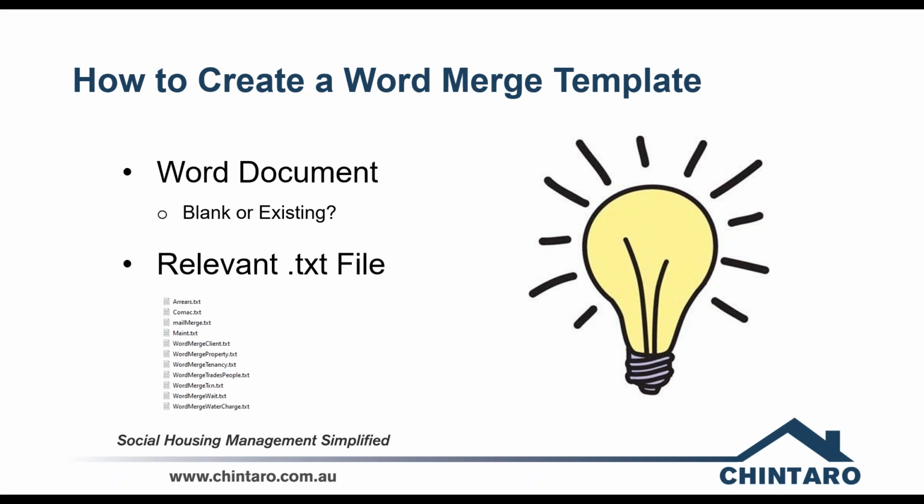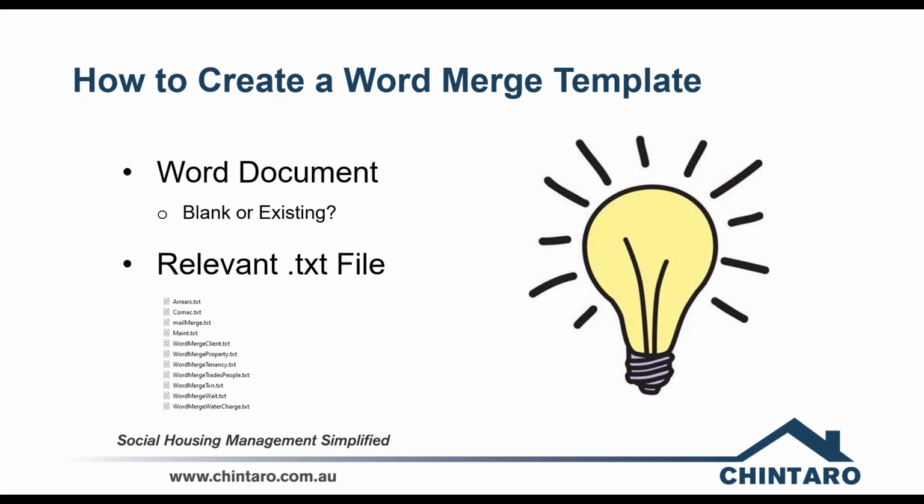Before we build our word merge, we actually need to know which screen we want to do the word merge from. That is, within Chintaro, we're looking at word merge. Are we looking to do it with clients, with tenants, or from the maintenance screen, or perhaps somewhere else? A word merge will only work with the screen it's designed for. So you can't do a word merge for a tenant using a client template. You need a separate one for each.